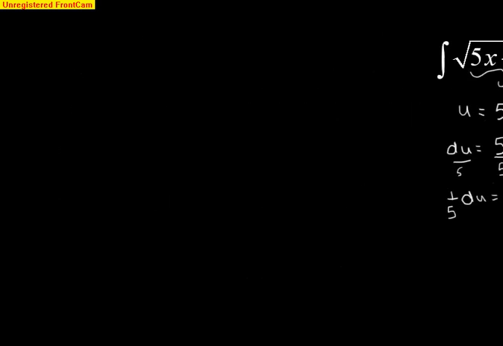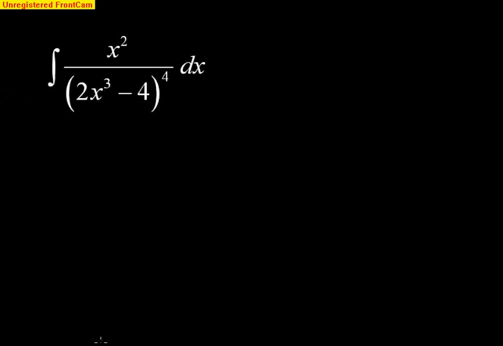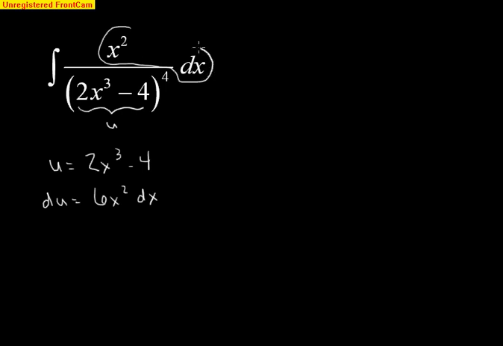Let's look at one more. Looks real complex, but again, what do we let u equal? We let u equal whatever's inside or in the denominator. In this case, we do have an inside that's already in the denominator, so this is going to be my u right here. I'm going to let u equal 2x cubed minus 4, and my derivative of that is going to be 6x squared dx. Now, if you notice here in the numerator, I've got x squared dx. This equation has 6x squared dx, so we're going to divide by 6. So my adjustment is 1/6 du equaling x squared dx.